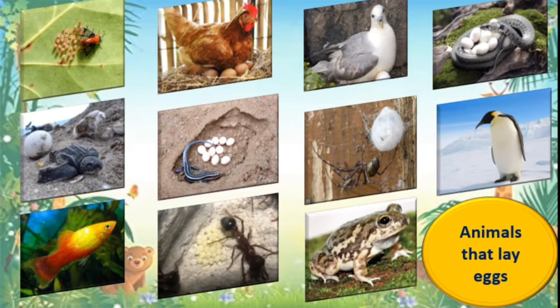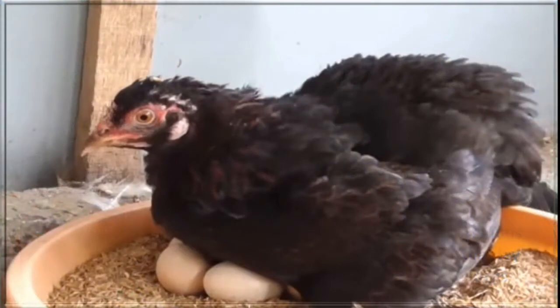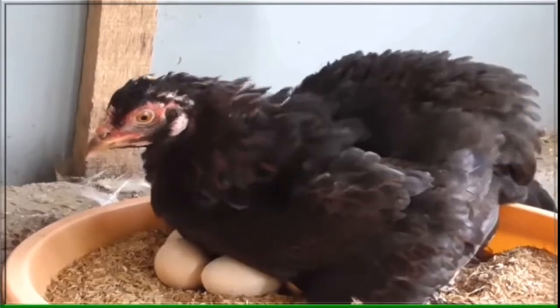They hide them in the soil. Birds lay eggs in the nest. A hen sits on the eggs to keep them warm.